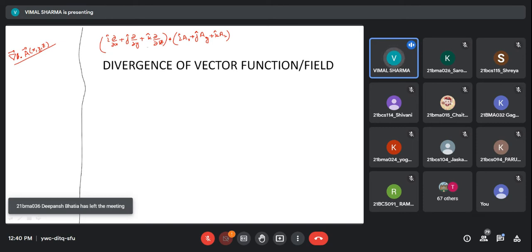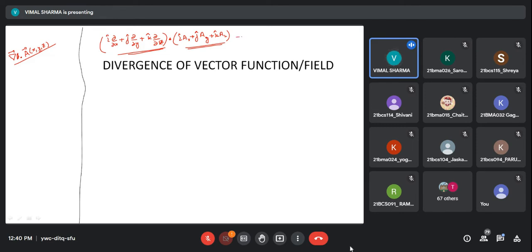This is the dot product of these two vectors. This is a vector, and this is also a vector. So what do you get? i dot i is 1, and i dot j and i dot k are the same, and for all other perpendicular unit vectors the dot product is 0.